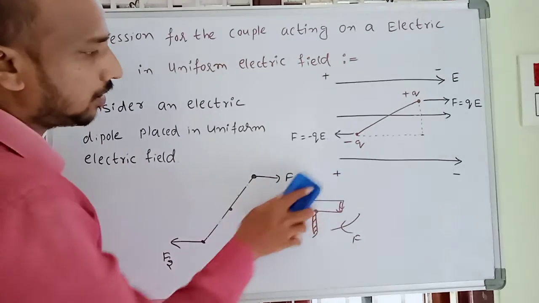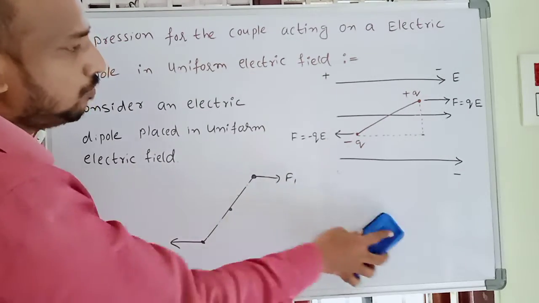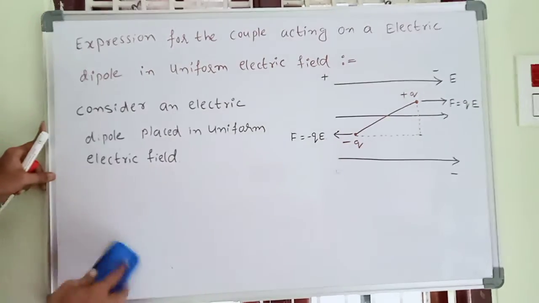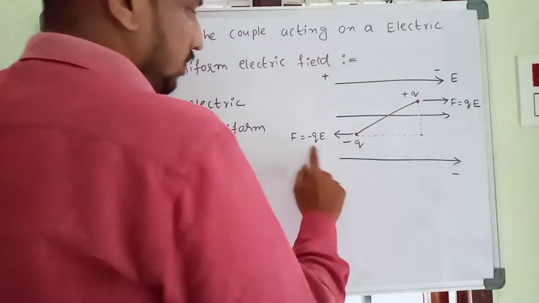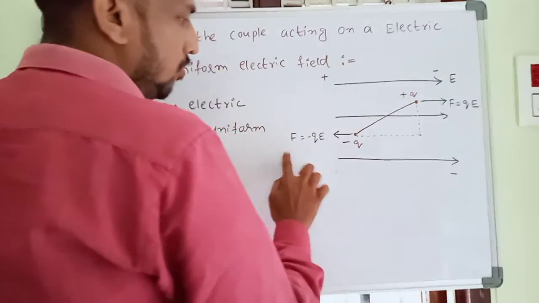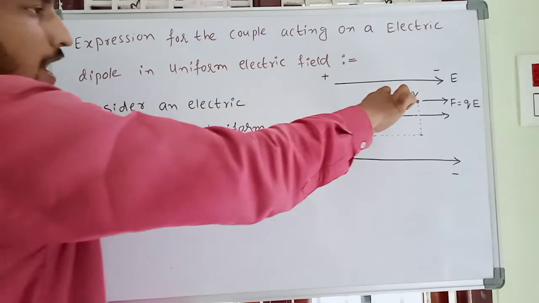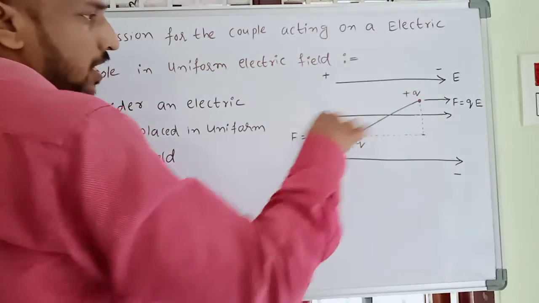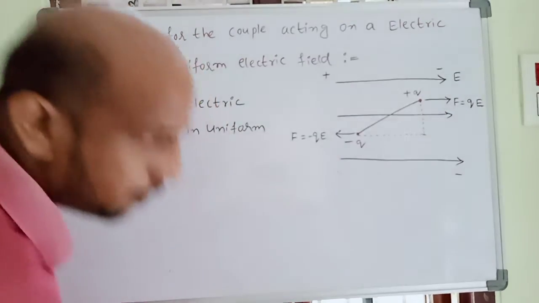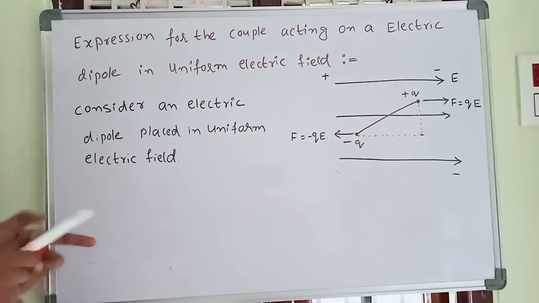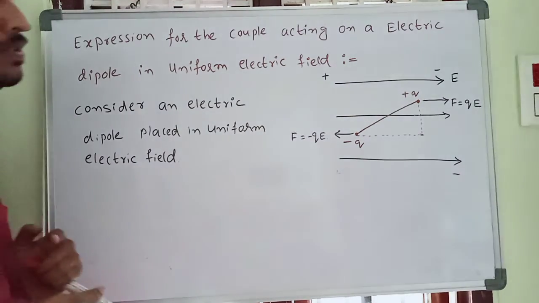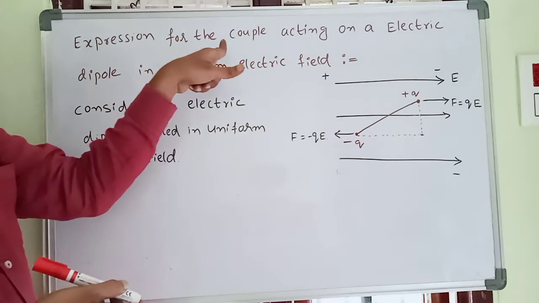The name of the torque is also called moment of couple. So here also these two forces, F is equal to plus QE and F is equal to minus QE, are acting in opposite directions. What happened? These two forces developed torque. So that's why here he is asking about the couple acting.